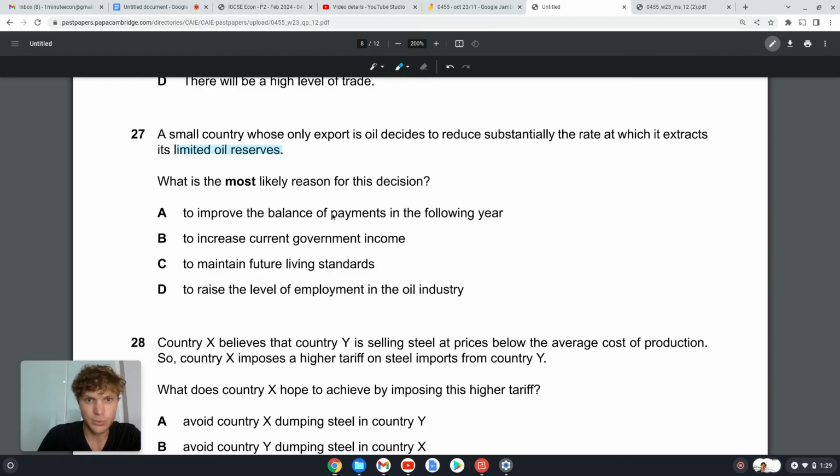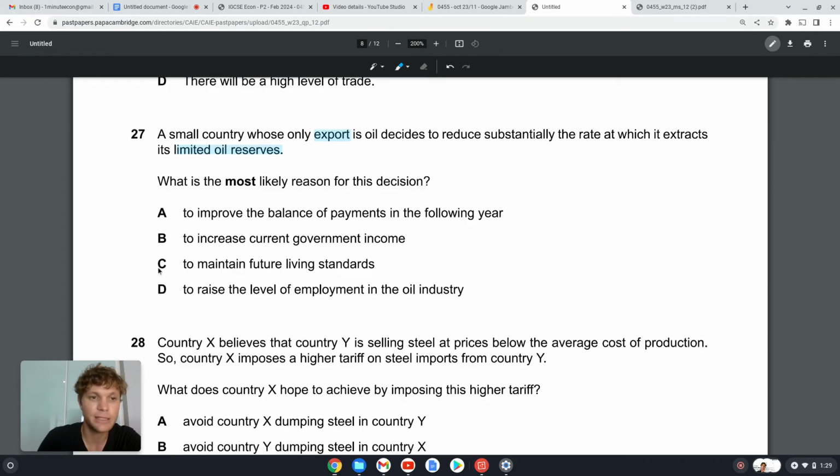A, to improve the balance of payments the following year. Well, we know that we export oil. If we have less to export, then we're going to have less money coming in. So our balance of payments is actually not going to improve. It's going to decrease. So not A. B, to increase current government income. Well, if we have less oil, that means there's less products to tax, so there will be less government income.